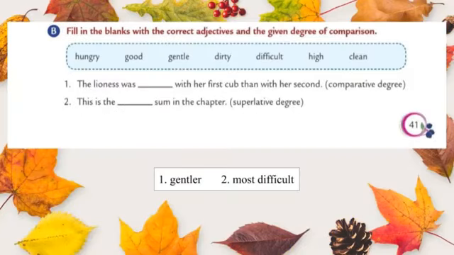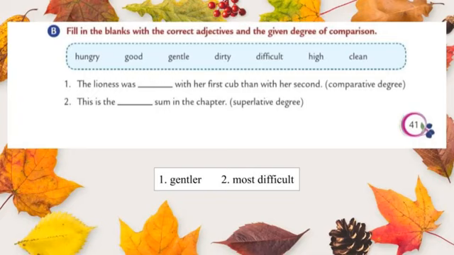Let's move to the second exercise, that is fill in the blanks with the correct adjectives and the given degree of comparison. With the help of these words, you have to find out the answer. Okay, let us do the first one. The lioness was dash with her first cub, then with her second. Okay, is it hungry? No, this is not the right answer. Is it good? No. Is it gentle? Yes, the correct answer for the first one is gentle.